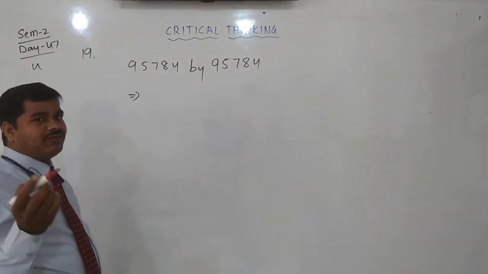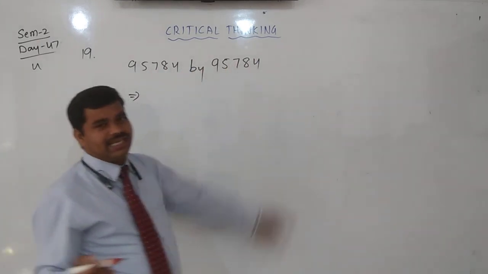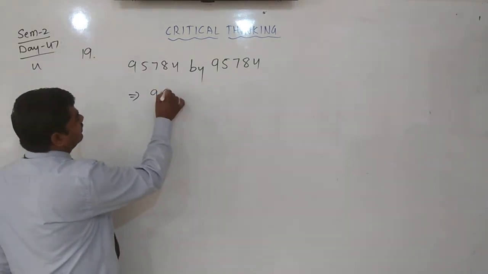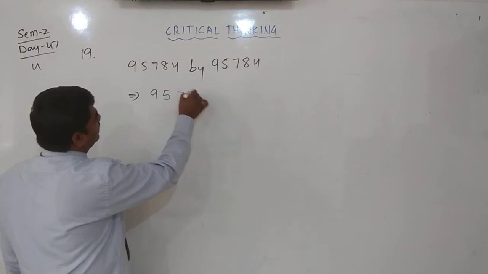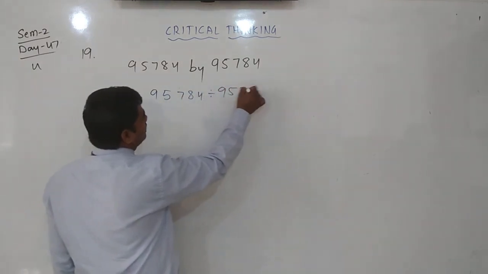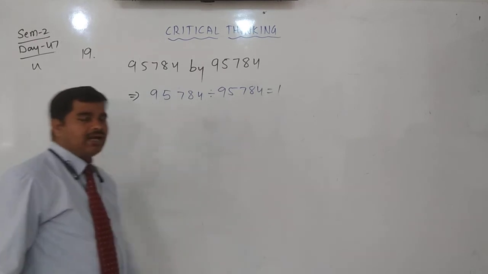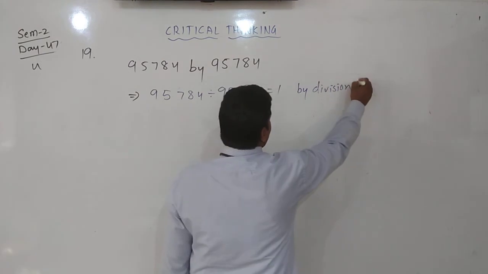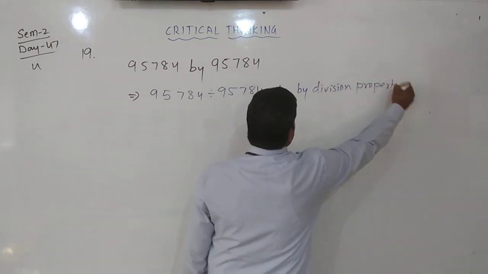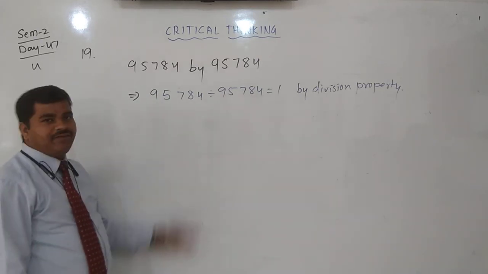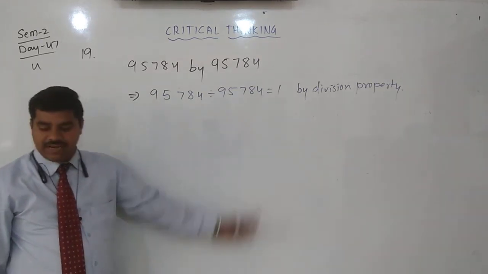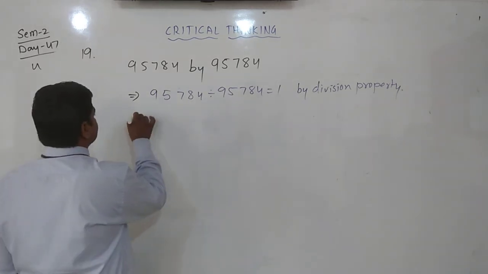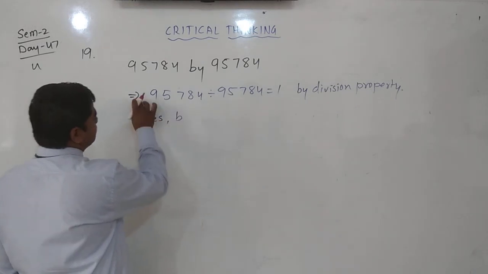Why? We know the property of division. When a number is divided by itself, the quotient is always 1. Then we can write 95784 divided by 95784 is equal to 1. By the property of division, if you know it, we can solve it very fast. If you type in a calculator, it takes more time. Yes or no? Yes.